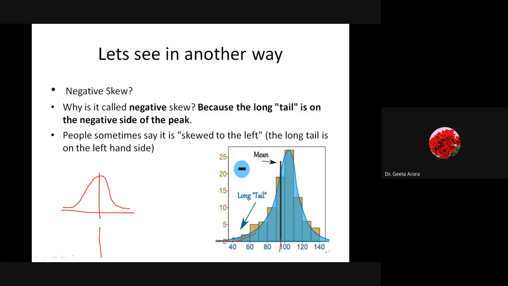But when there is a long tail on the negative side, the tail is long as compared to the positive, so it is known as negatively skewed data, or we can say the distribution is negatively skewed, or the skewness is negative. Correct? So whenever we are working with the negative x-axis, the tail is more, so we can say the data is negatively skewed, or there is negative skewness.